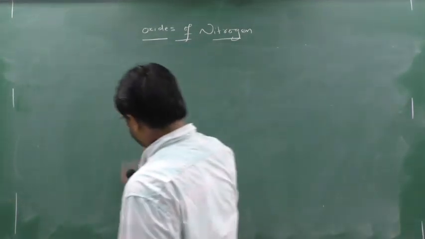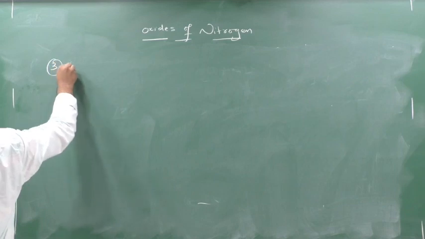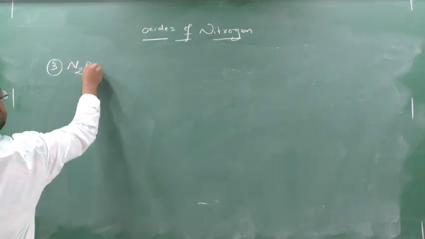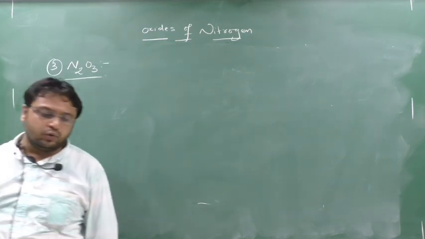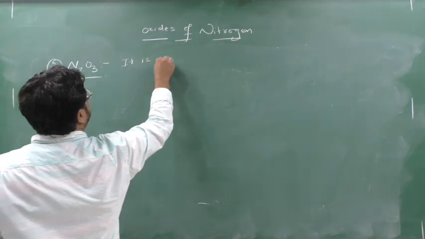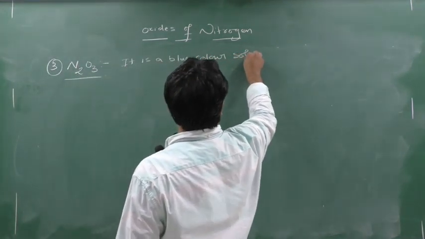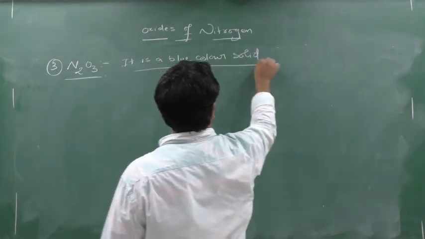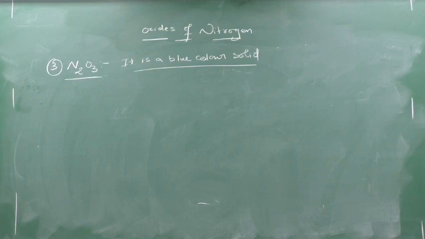So the third topic is N2O3. But before going to this, write down N2O3 and one key point: it is a blue color solid. Yes or no? This is very important. This has been asked many a time in the MCQ. N2O3 is a blue color solid.